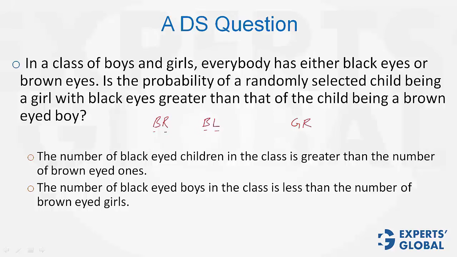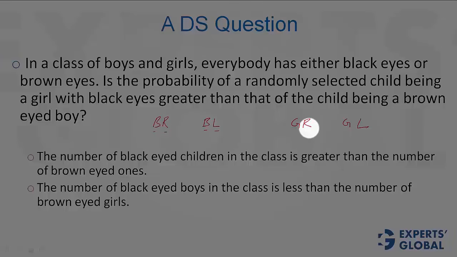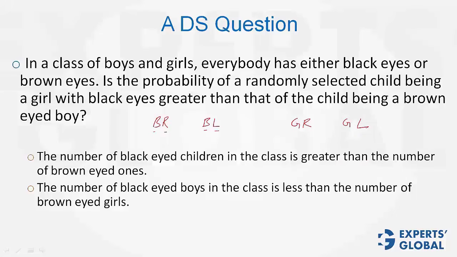Similarly, girls with brown eyes and girls with black eyes. I am using the second alphabet for brown, so I'm using R, the second alphabet of brown. Black, I'm using L, the second alphabet of black, because black and brown each have B as the first alphabet. So that's just my nomenclature to make the terms easier to understand and avoid confusion. Now, I know that, of course, the sum of the 4 probabilities is 1. This is known to me.